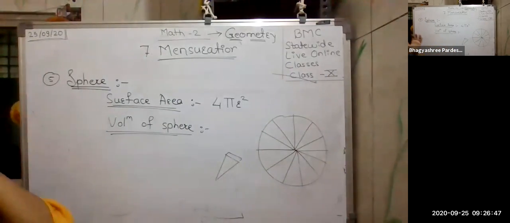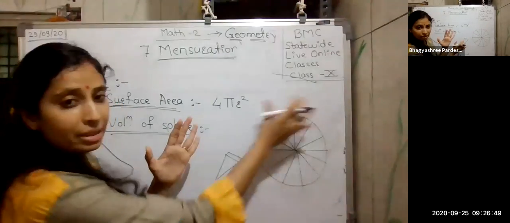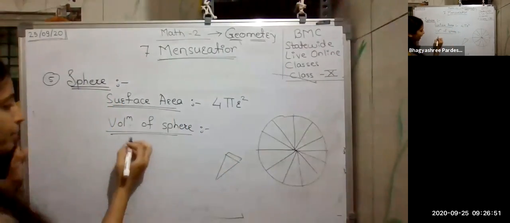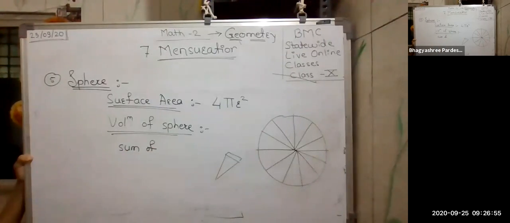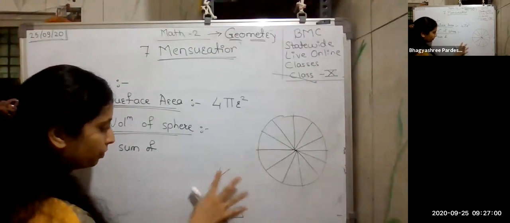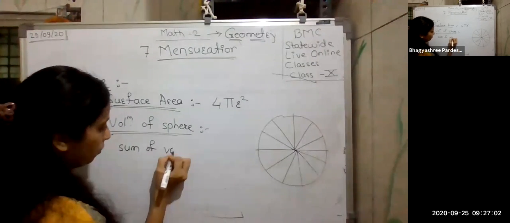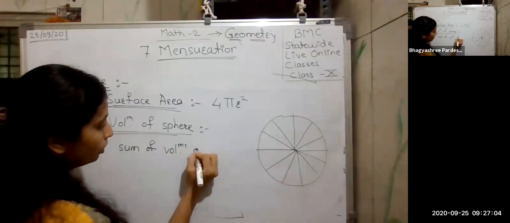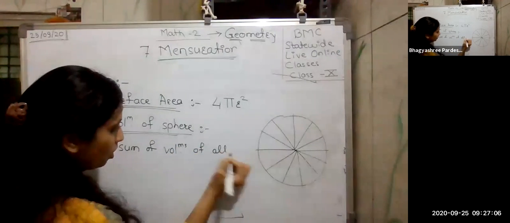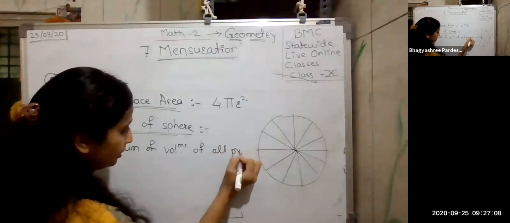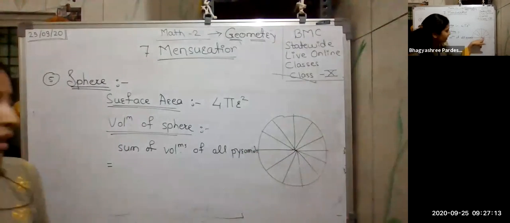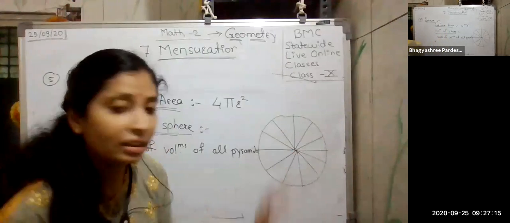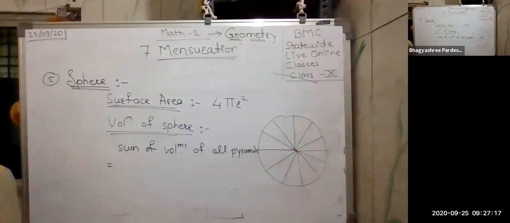And obviously all the pyramids are going to be considered. So the volume of the sphere is actually the sum of volumes of all the pyramids. Now how to do this? Again, these are nothing but the radius here. So it's simply,